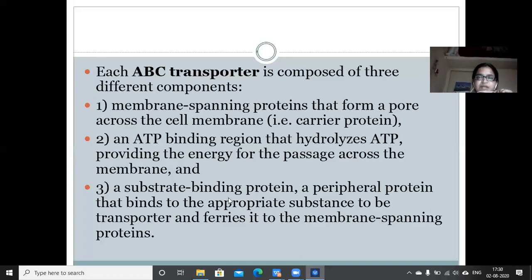And then a substrate binding protein or a peripheral protein is required, which is responsible for binding to the nutrient molecule and getting it across the membrane into the cell. So once again, revising this, ABC transporter needs three components. In that, first one is membrane spanning proteins, second one is the ATP binding site on the proteins, and the third one is substrate binding proteins, which can bind to the particular substrate and transport that particular substance across the cell.